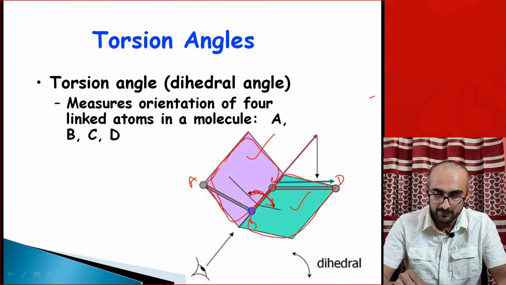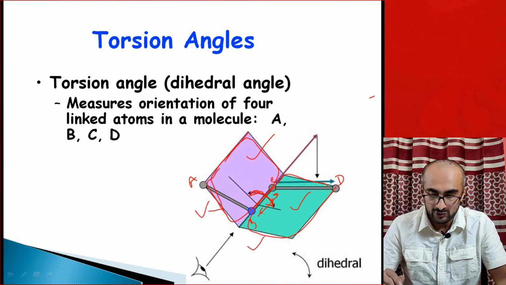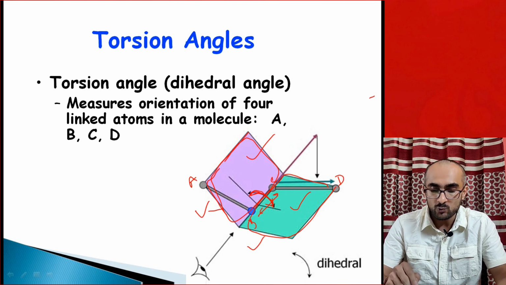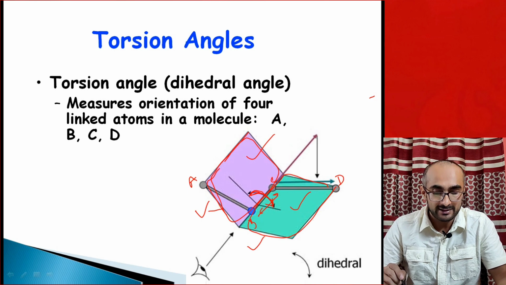So if you rotate this bond between B and C, the position of these two planes can be changed with respect to each other. And the angle which varies between these two planes, that's called dihedral angle or torsion angle.